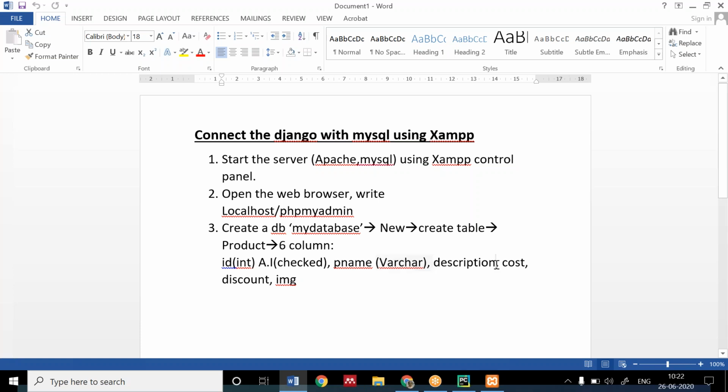Description will be a varchar. Cost we have also taken as a varchar. And discount we have taken int yesterday only. And this is varchar, and the limit of this was 2083. You can assign it. I think discount varchar cost has 100 field. I don't know the exact values. You can write any one of that.